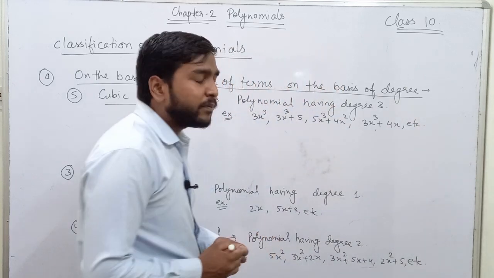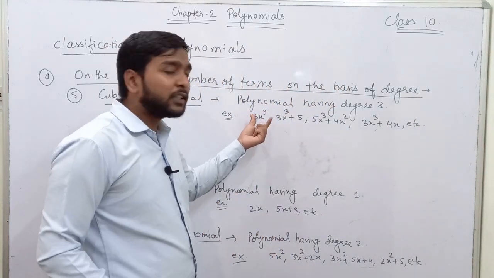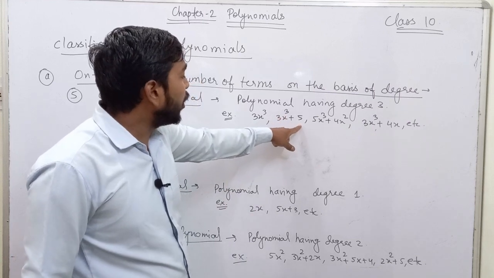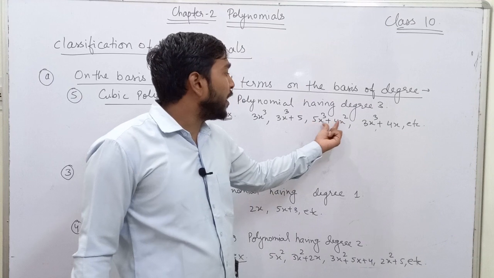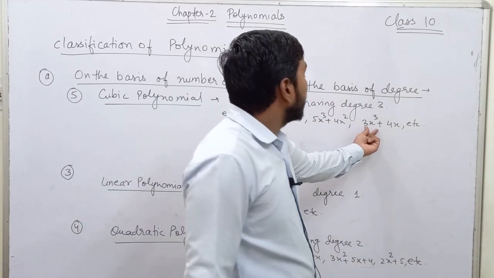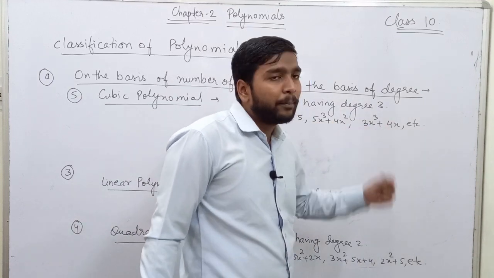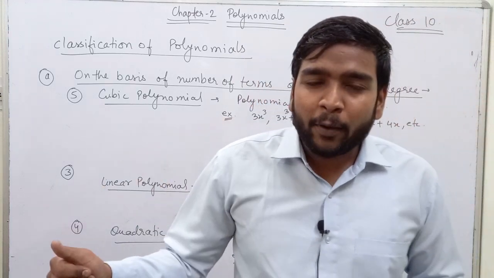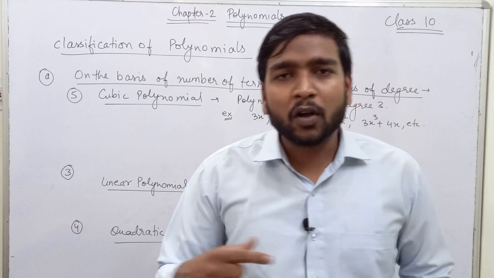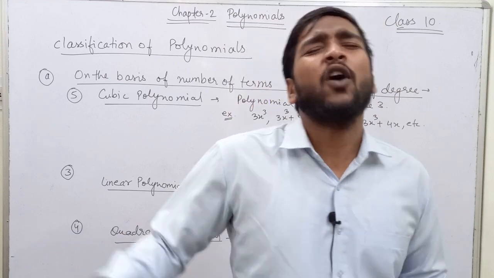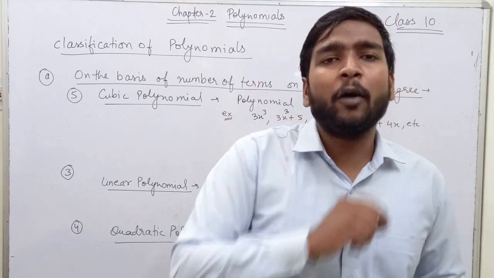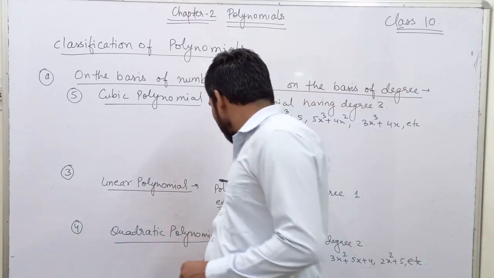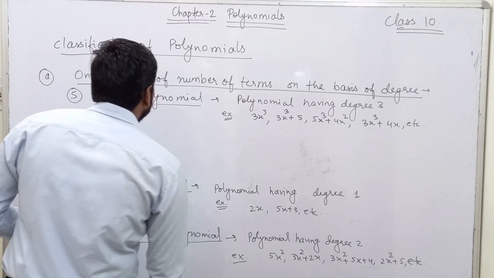Here there is a single term. Here the cubic polynomial is followed by a constant polynomial. Here the cubic polynomial is followed by a quadratic polynomial. Here the cubic polynomial is followed by a linear polynomial. So if I add a quadratic polynomial, a linear polynomial, a constant polynomial or zero, or if I add all of these in a cubic polynomial, the result will still be a cubic polynomial. The degree will still be 3.